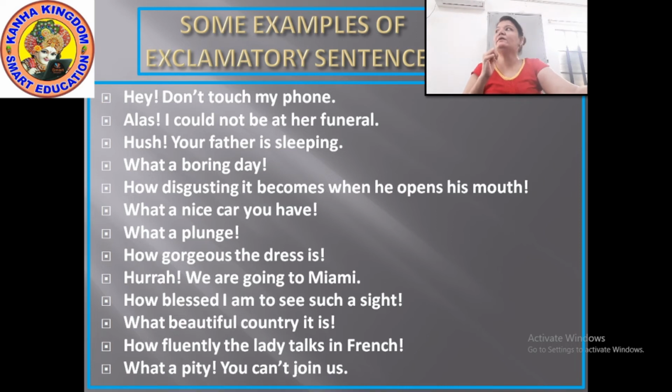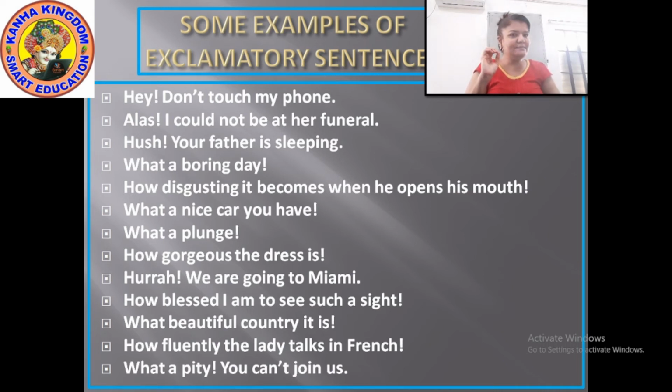Next, what a nice car you have. When we see something good or something pretty with someone and we appreciate it, that sentence should also end with an exclamation mark. Okay? What a plant. When something bad happens or something ridiculous happens, at that time also you use such kind of sentence and then put an exclamation mark.